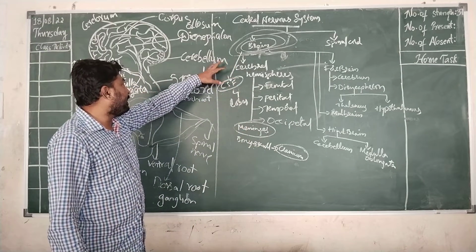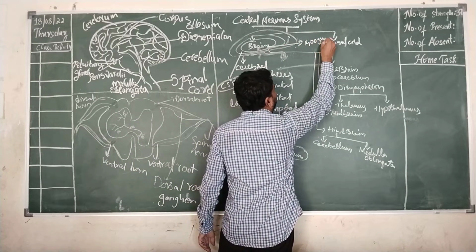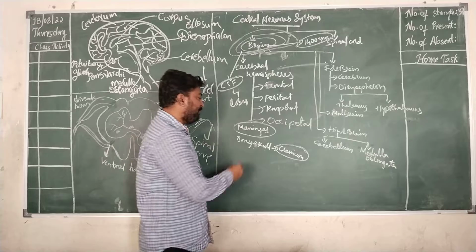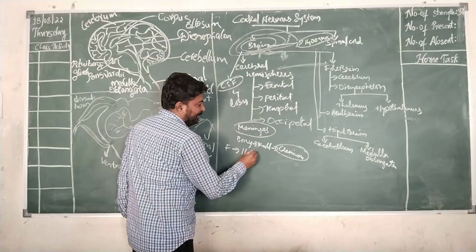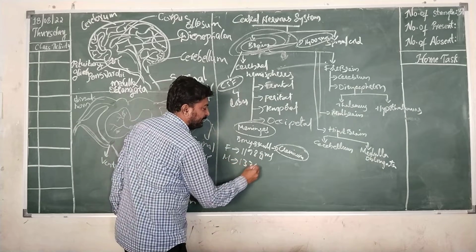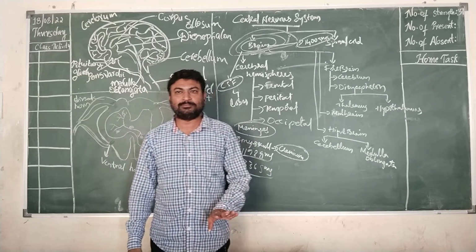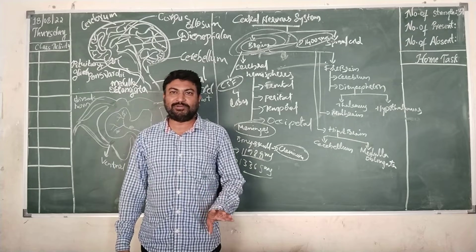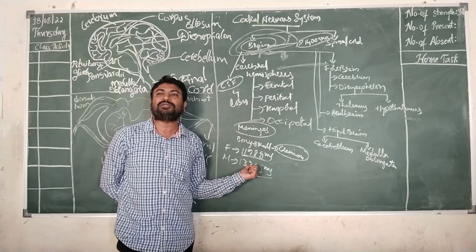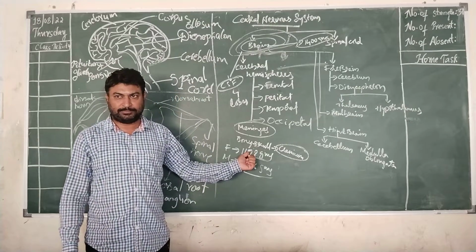If you see the structure, the entire brain will be around 1400 grams approximately in normal human beings, but it differs from females to males. In females, it will be approximately 1198 grams, and in males, it will be around 1336 grams. The weight differs, but the function will be same. Whatever the brain functions in males, the similar function will be seen in females. But the only thing is, the weight will be differing in males and females.